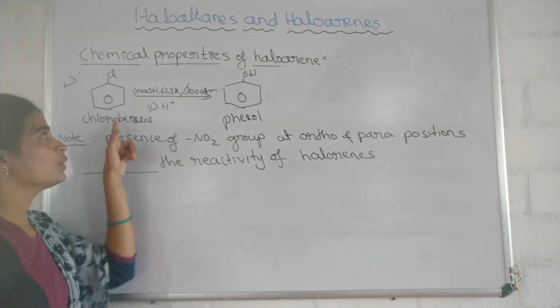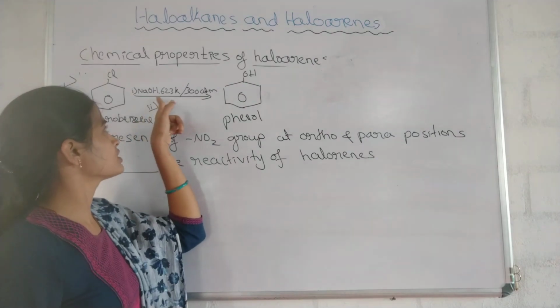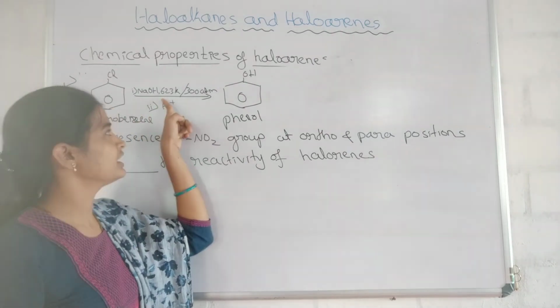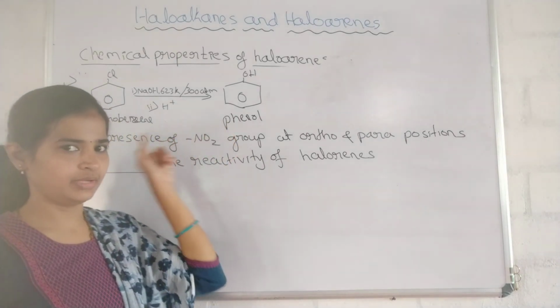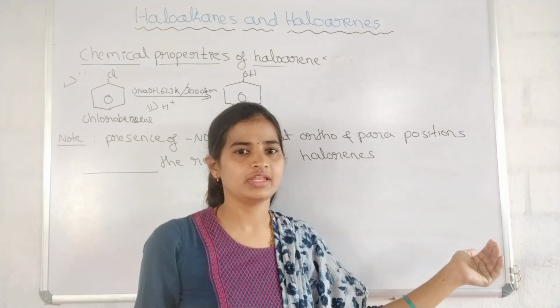When chlorobenzene is heated with sodium hydroxide at 623 Kelvin temperature, maintaining 300 atmospheric pressure, first it forms the sodium phenate, then it